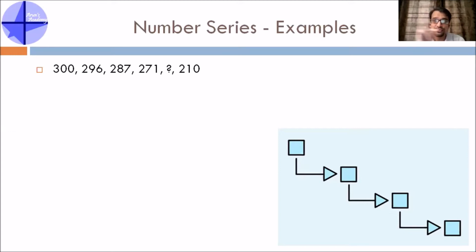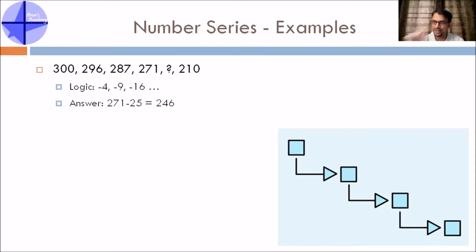Now if you see, the differences 4, 9, 16 are all squares of numbers starting from 2: 2 square, 3 square, 4 square, and so on. Now you know the relationship. You can fit the same relationship for 271. So you have to reduce 2 square, 3 square, 4 square, 5 square from 271. So 271 minus 25 should be your answer. The answer is 246. I hope you got the logic here.